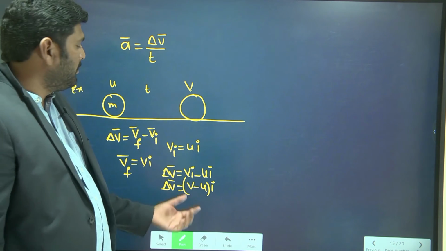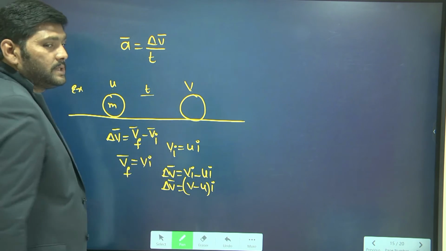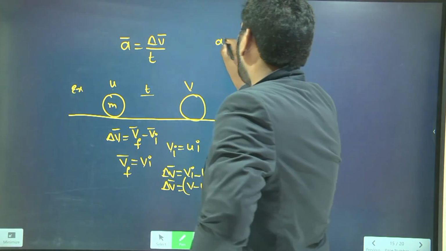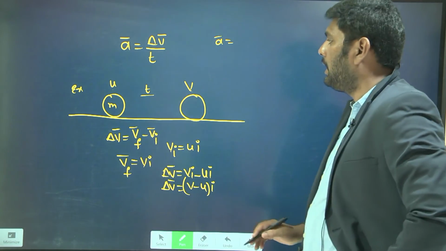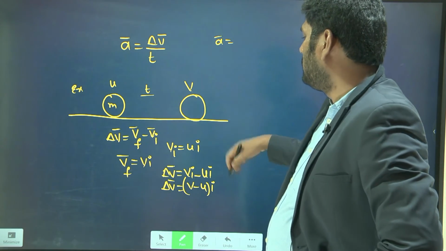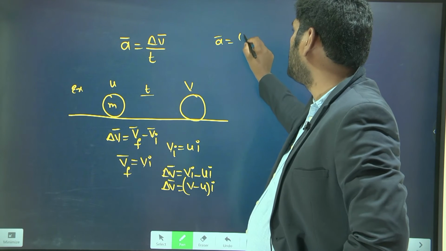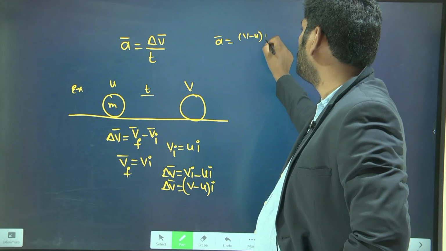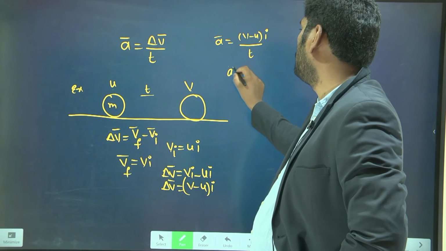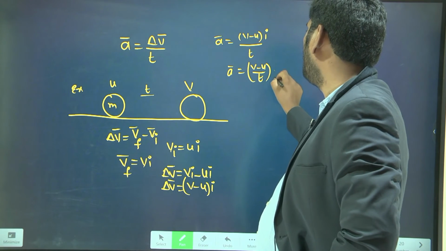in velocity. But this change in velocity happened in the time taken, this t time. Since I can write the acceleration vector as a is equal to change in velocity by t. The change in velocity we just found as v minus u into i. Time taken is t. So acceleration is equal to v minus u by t into i.